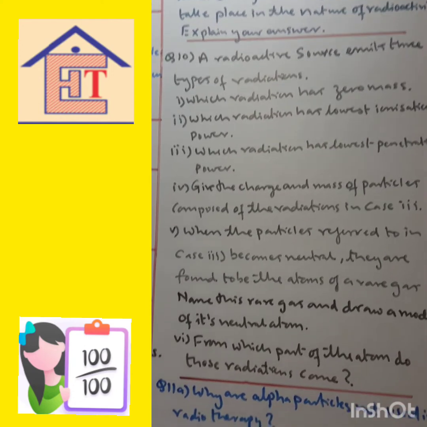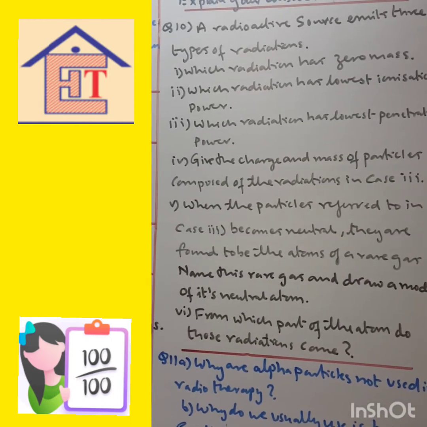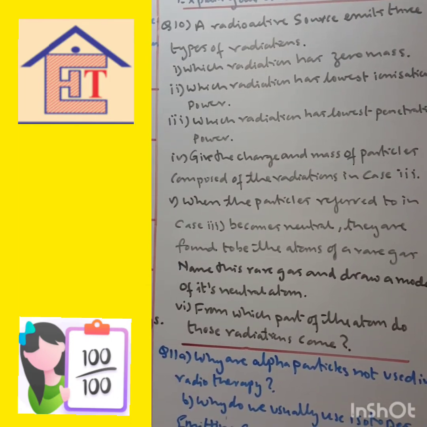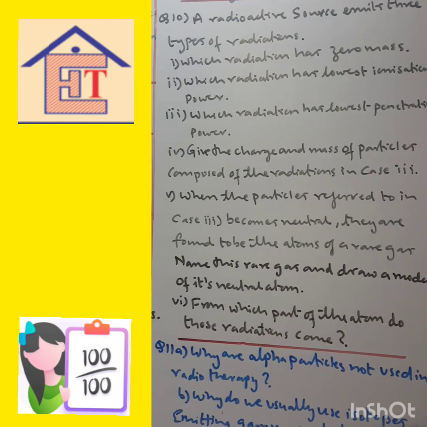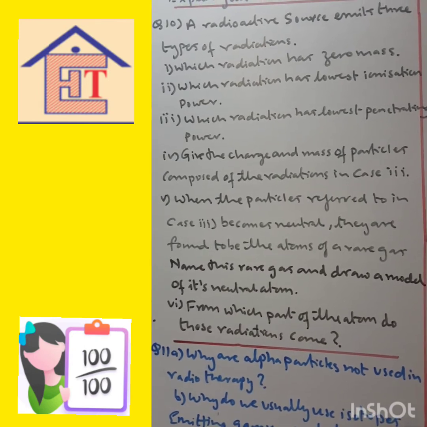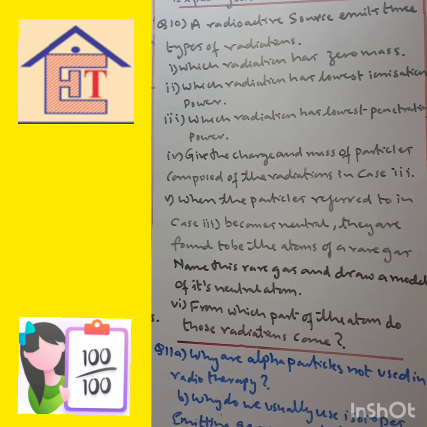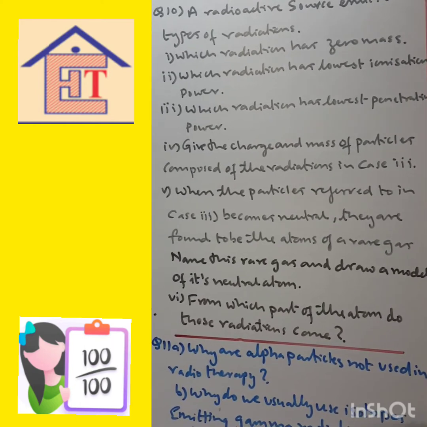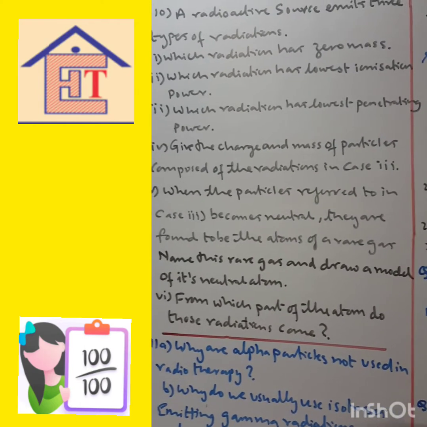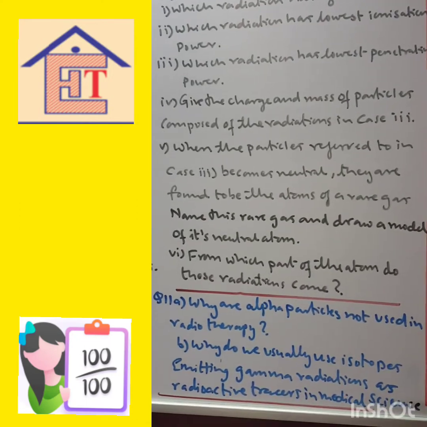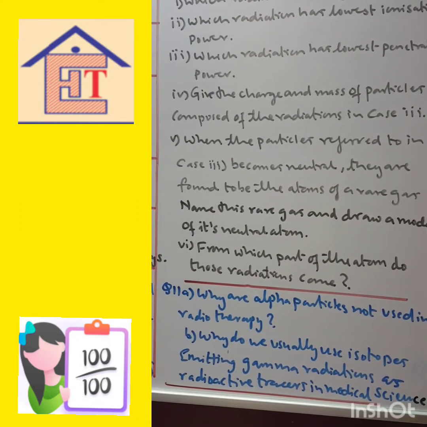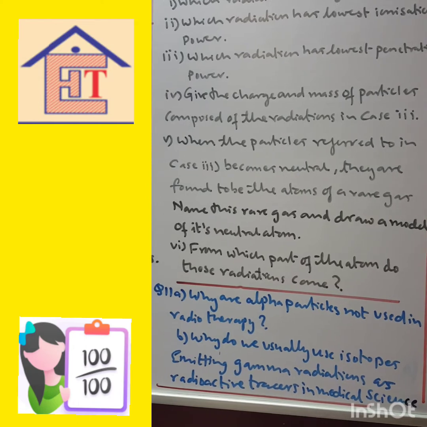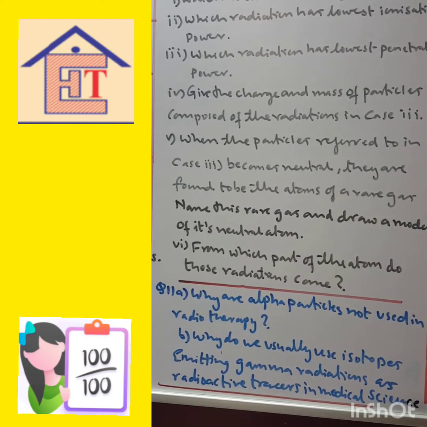A radioactive source emits three types of radiation. Which radiation has zero mass? So it will be gamma radiation. Name the radiation which has the lowest ionization potential. Gamma radiation. Name the radiation which has the lowest penetrating power. Lowest penetrating power will be alpha radiation.